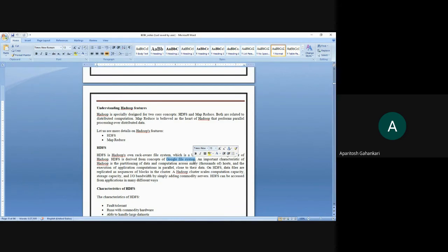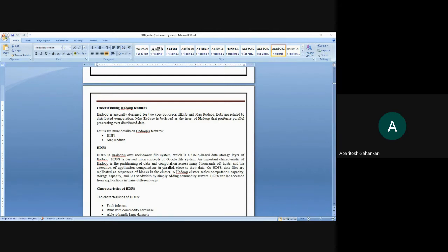The important characteristic of Hadoop is the partitioning of data and computing across many, that is thousands of hosts, and execution of the application computing in parallel. Now you can imagine we have just drawn only four machines, but there will be n number of machines, in thousands.